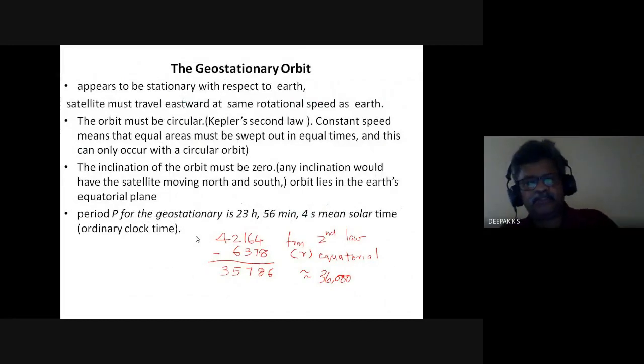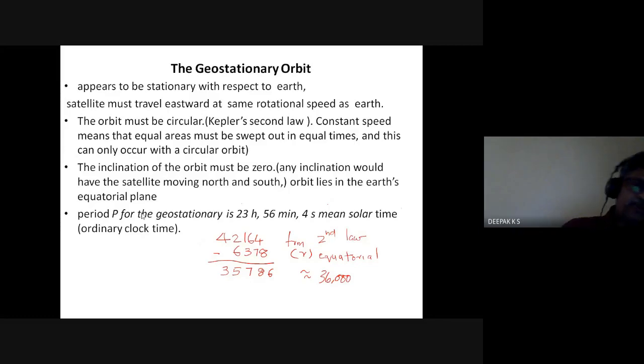And just one more slide regarding this module, and we'll go to the next module, and I will give some assignment, some portion which are there in the book, so that I'll send. One more slide is on the geostationary orbit. Such satellites and such orbits are defined such that they appear to be stationary with respect to Earth. So this satellite in this orbit has to appear stationary with respect to Earth. It must travel eastward at the same speed as Earth's rotation speed. These conditions have to be satisfied.